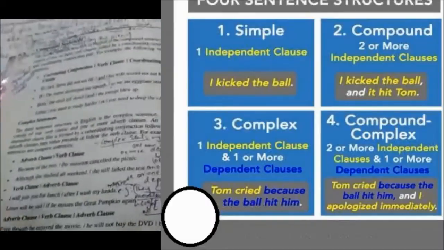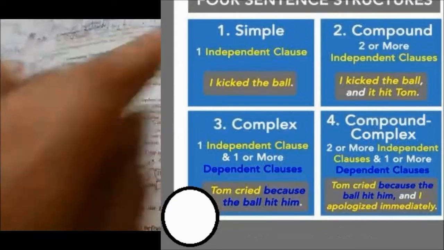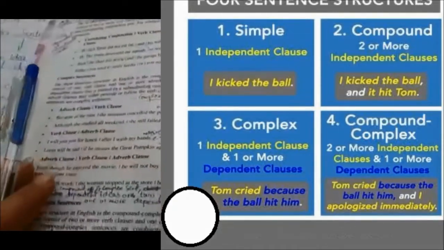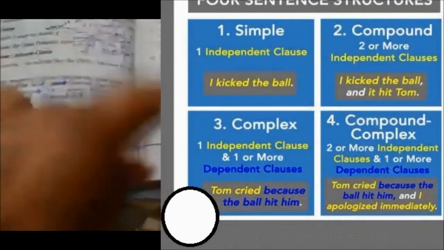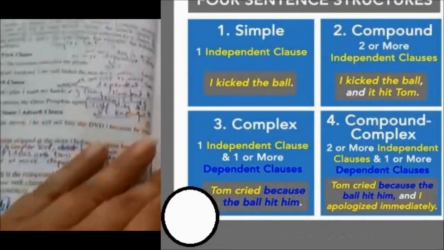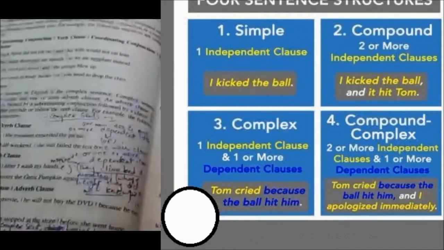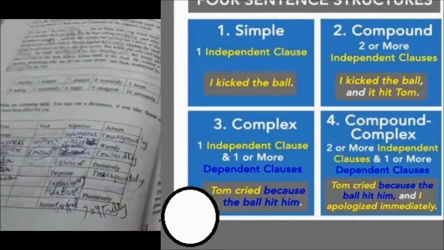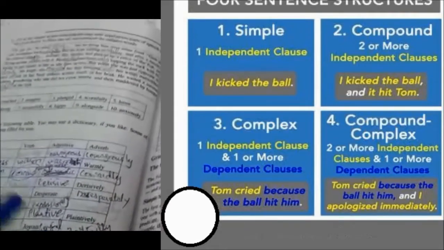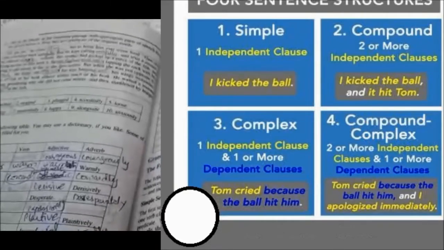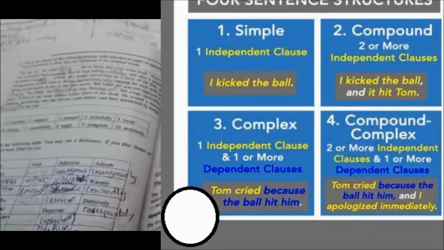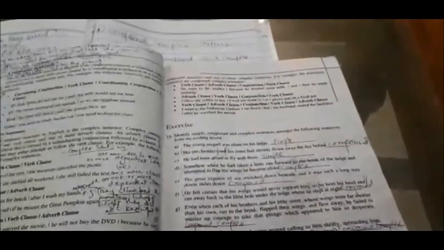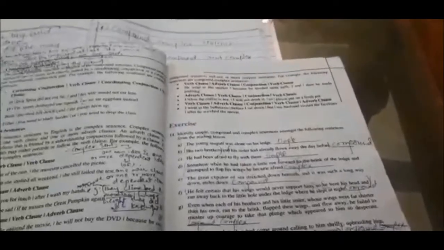So now students, I hope that the lecture is clear to you. You can go through the definitions and all the examples as well. So what is your homework till the next lecture? On page 25 you have to solve this exercise by yourself. To solve it, you have to go through the lesson again and identify the different statements: which one is a simple sentence, which one is a compound sentence, which one is a compound complex, and which one is a complex statement. This is your task till the next lecture.